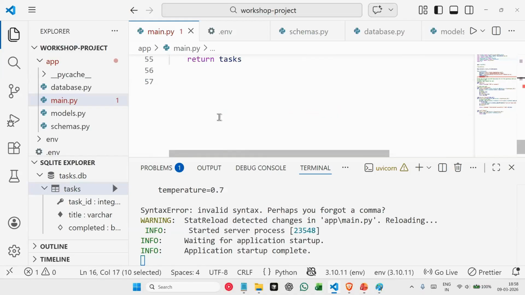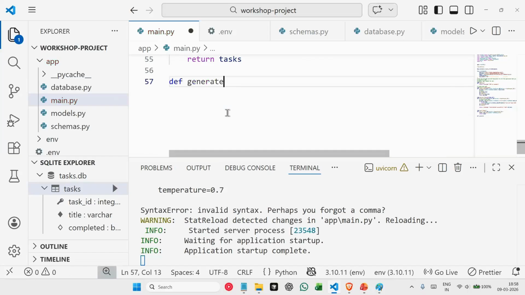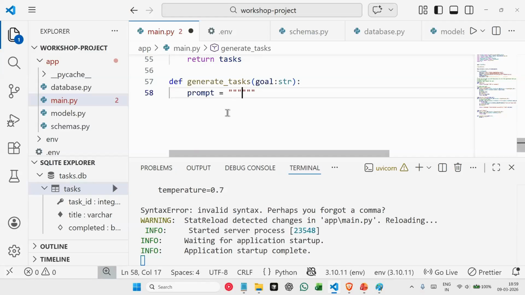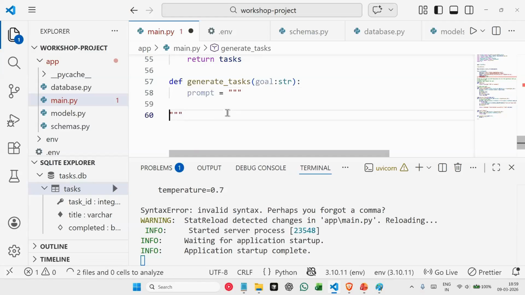Okay. And next, let's create a function that is actually using that AI model to pass a prompt. We'll call that function generate_task, and this is taking an input of a goal. We're passing a goal, which is a string. Okay, and here let's write a simple prompt. We'll say the goal is whatever goal we have passed here.